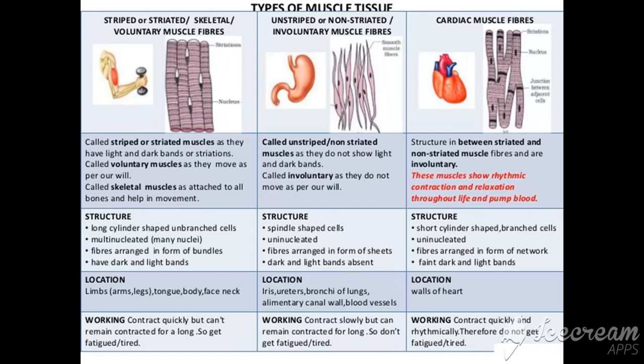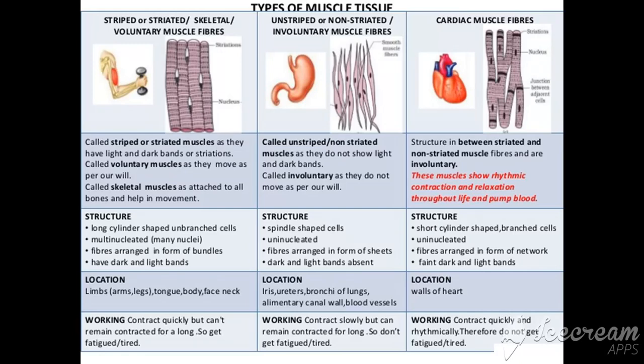Coming to unstriated or smooth muscles, they are called unstriated muscles because they do not have light and dark bands. They are involuntary in nature, that means they perform work according to their own will. Coming to cardiac muscles, these are structures between striated and non-striated muscle fibers and are involuntary in nature. They cause the rhythmic contraction and relaxation of the heart muscle throughout life and cause pumping of the blood.